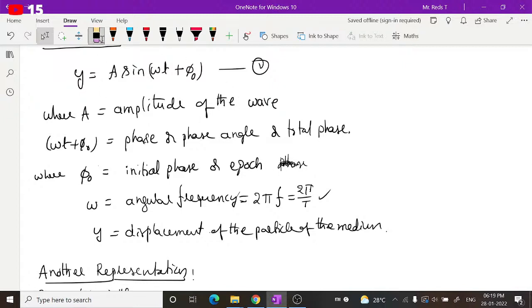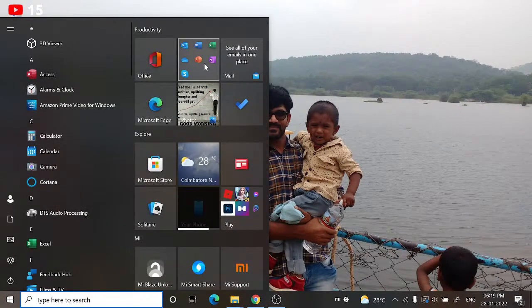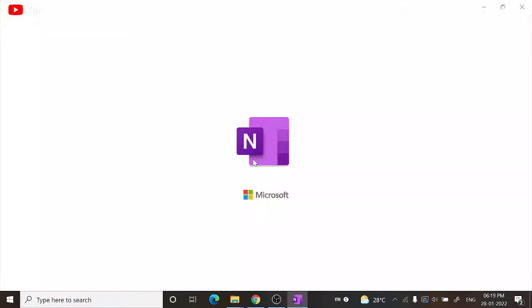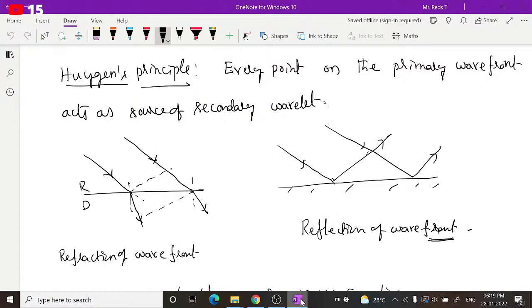Something happened to this. It is not activating properly. What happened? Let me just close this file and open. Something happened to this file. It's not responding properly.